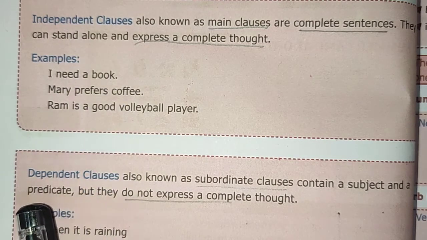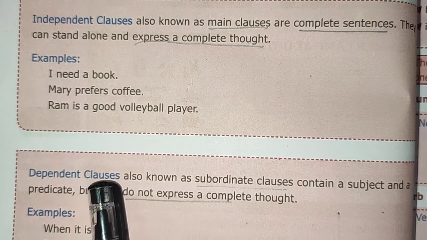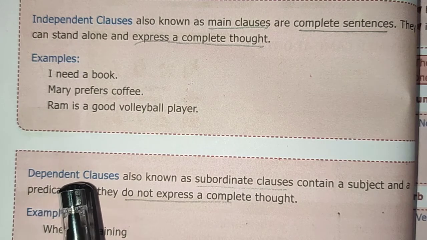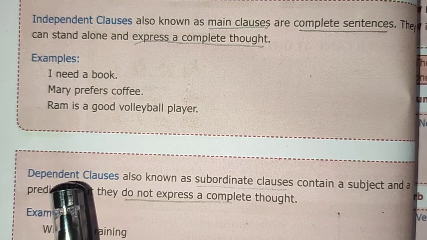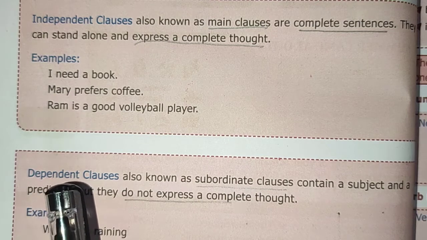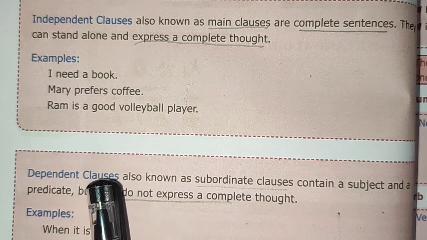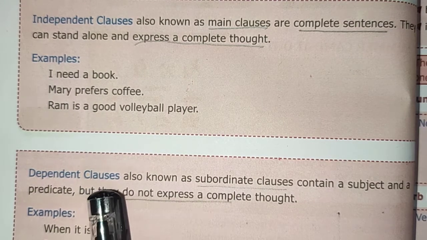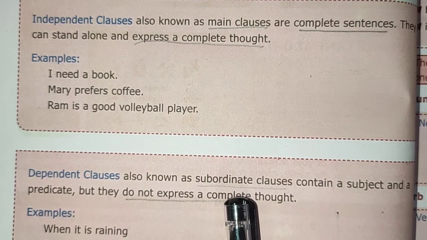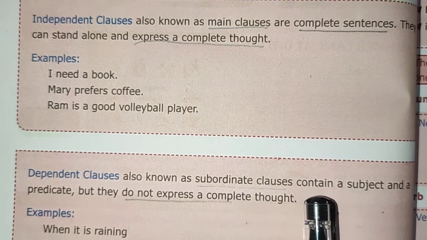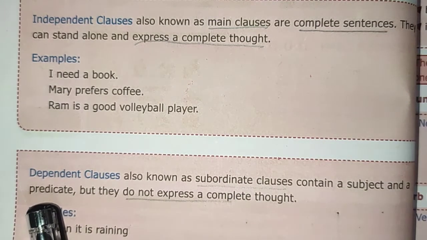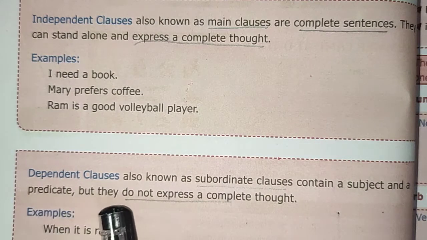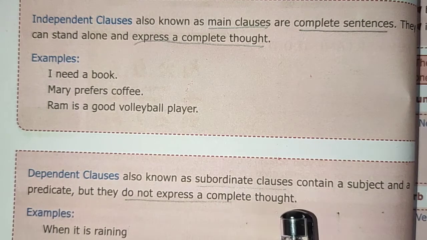But a dependent clause is a group of words that contains a subject and verb. Here also it has a subject and a verb, but does not express a complete thought. It is also known as subordinate clause. Predicate means verb, but they do not express a complete thought.